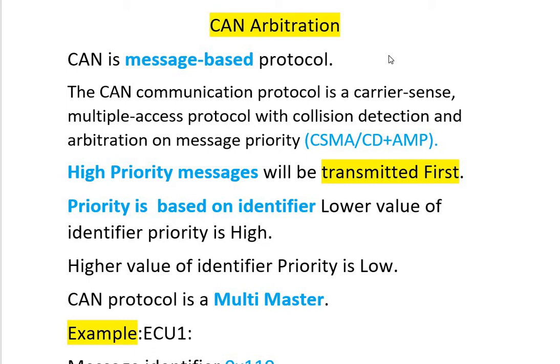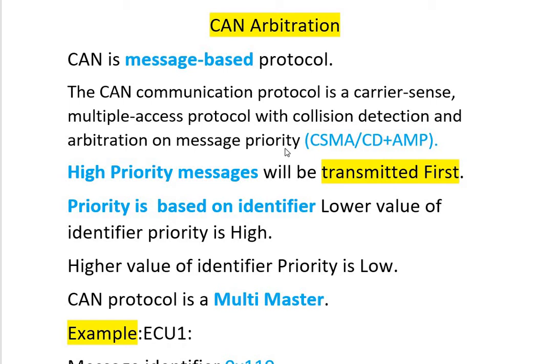In this video, we can learn about the CAN arbitration process. Before going to the concept, first we need to know the basic properties of the CAN protocol. So here, CAN is a message-based protocol. CAN communication follows carrier sense multiple access with collision detection and arbitration on message priority, which means in a CAN